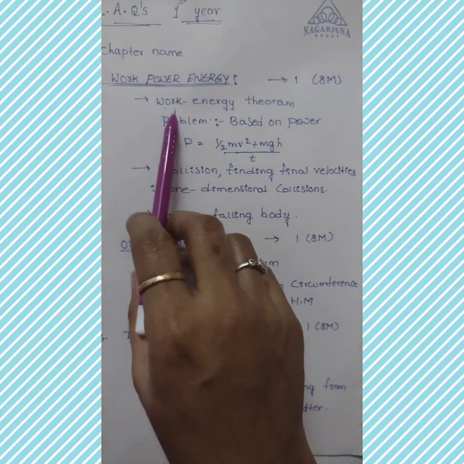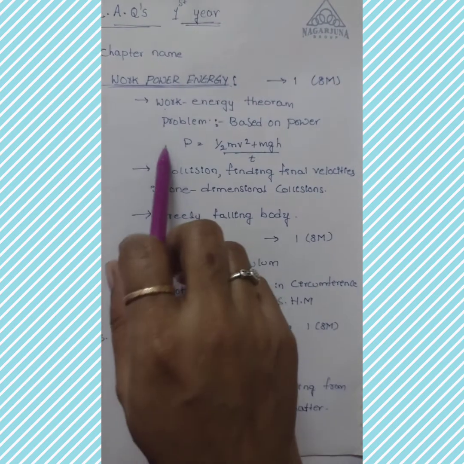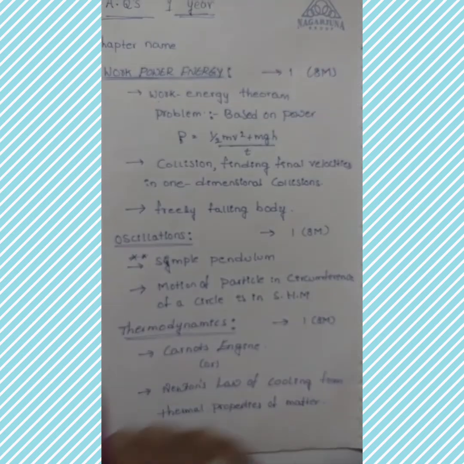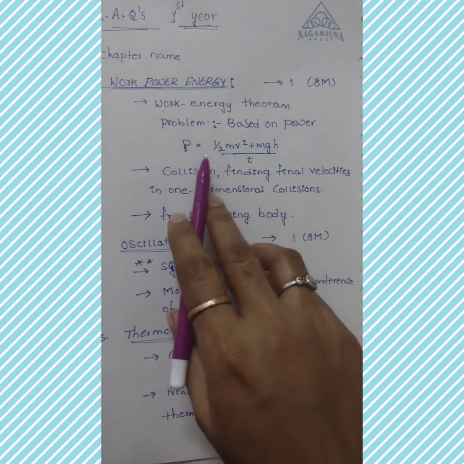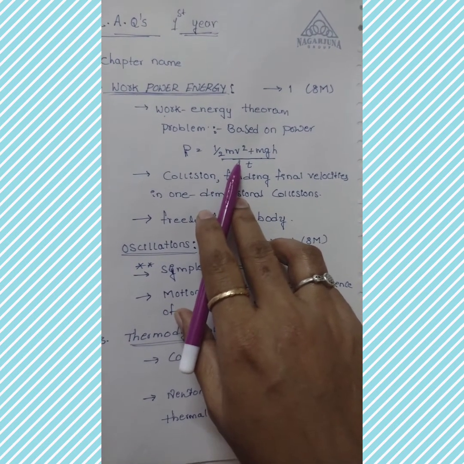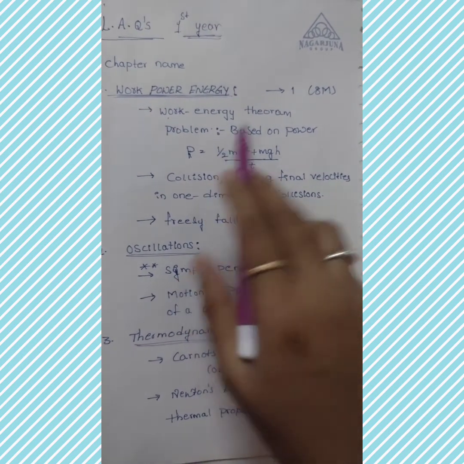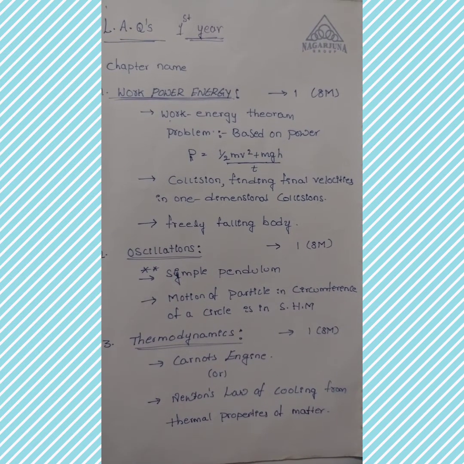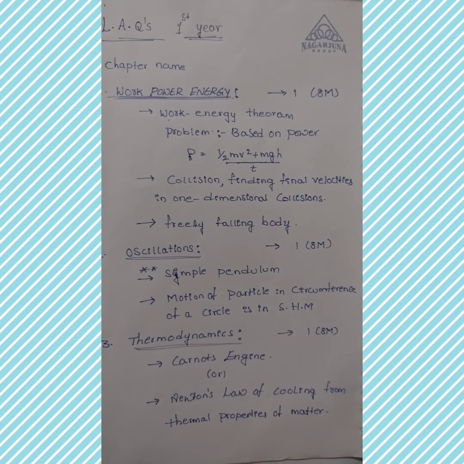So if the work energy theorem question comes in your final exam, maybe for that question they will give one attached problem also based on power. Clear? So if you want to find the power, we have to use this formula. So logically we have to read the questions. Work energy theorem means we have to write the definition of work, after that energy, the relation between work and energy, and what the limitations are in that.